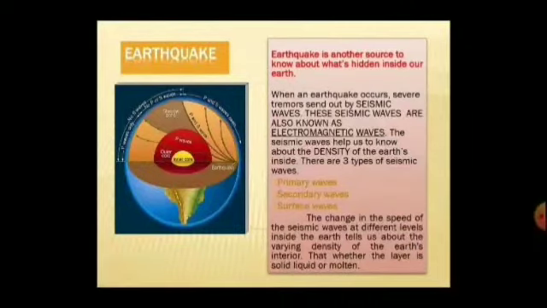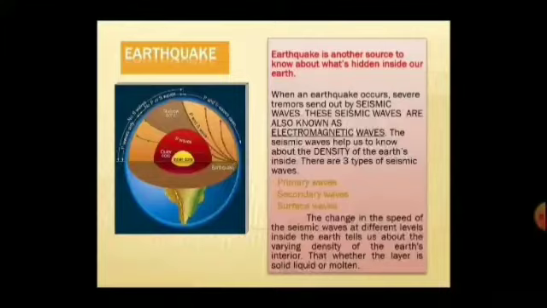Earthquake is another source to know about what's hidden inside our Earth. When an earthquake occurs, severe tremors are sent out by seismic waves. These seismic waves are also known as electromagnetic waves. The seismic waves help to know about the density of the Earth's inside. There are three types of seismic waves: primary waves, secondary waves and surface waves.